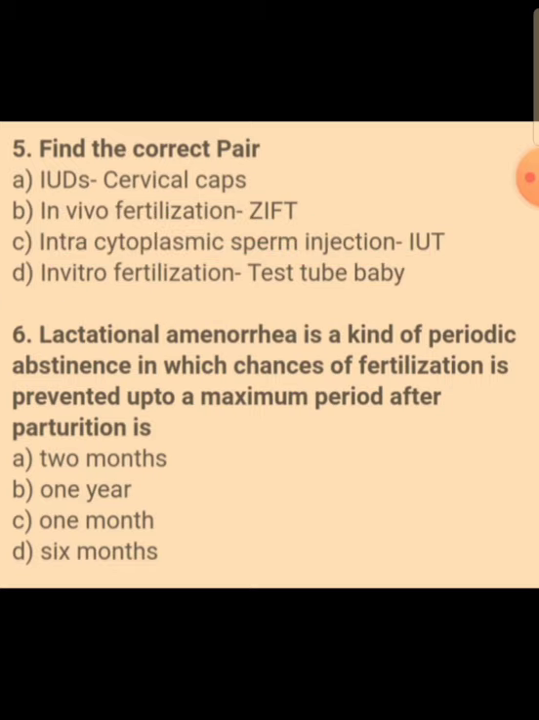Lactational amenorrhea is a kind of periodic abstinence, in the sense that during intense lactation the menstruation cycle is going to be stopped for a few months, in which the chances of fertilization are prevented up to a maximum period of 6 months.